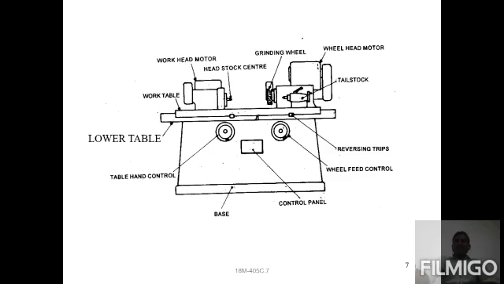The workpiece will always be held between the two centers. One is the headstock center, the second one is the tailstock. The other one is the grinding wheel, which is directly connected to the wheel head. The wheel head is the main thing.